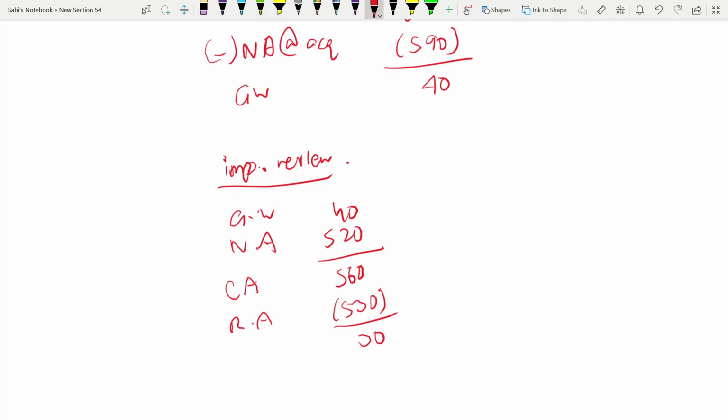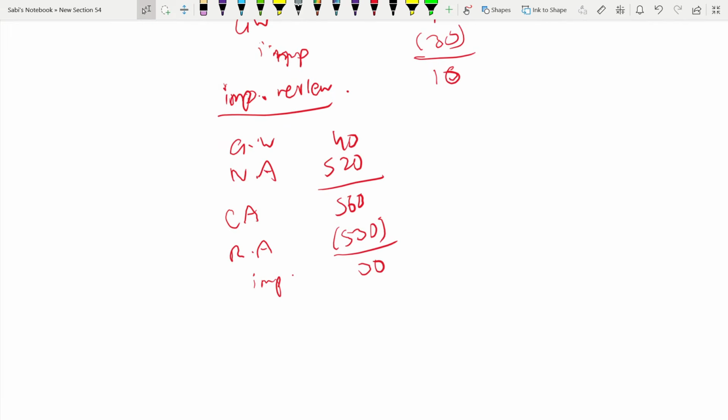You see? This impairment you have to reduce from here, and it becomes 10. Your goodwill is reduced to 10. When you're writing it, remember only the group's percentage will go. You have to allocate it between NCI and group.